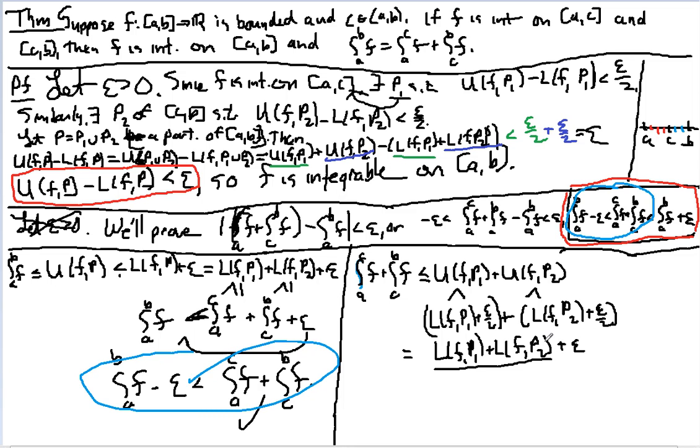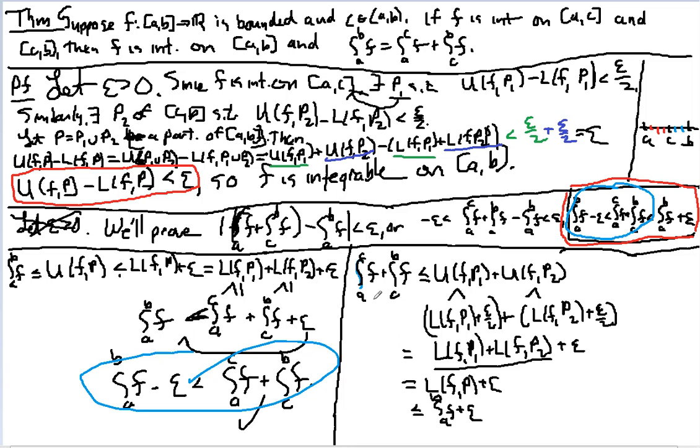But we talked about this before. We've used this several times. Notice that I know that LF P1 plus LF P2 is equal to LF of P1 union P2, which equals LF of P. We used that fact as a clicker question, and it's come in useful already a whole bunch of times. Plus epsilon. Well, this is a lower bound. This is less than or equal to the integral from A to B of f plus epsilon.